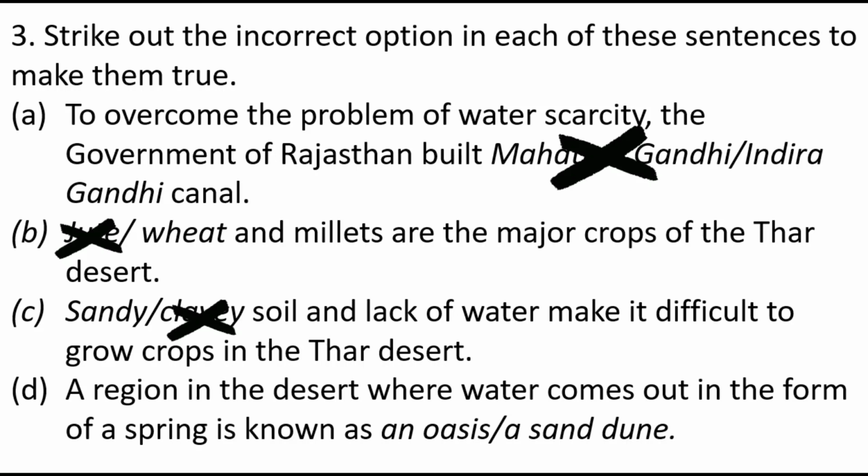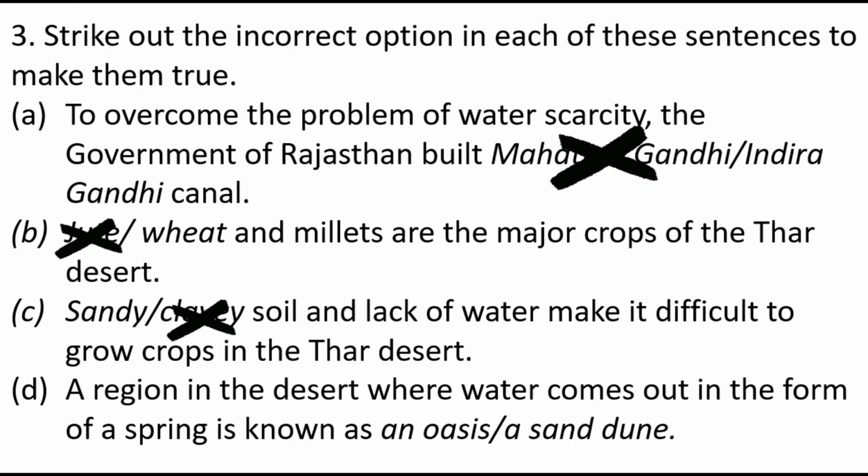Let's move ahead to the next one. A region in the desert where water comes out in the form of a spring is known as an oasis or a sand dune. So we learn that from the oasis the desert gets water. Okay, an oasis is a small area in a desert that has a supply of water and is able to support vegetation.